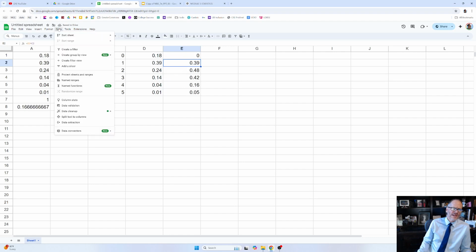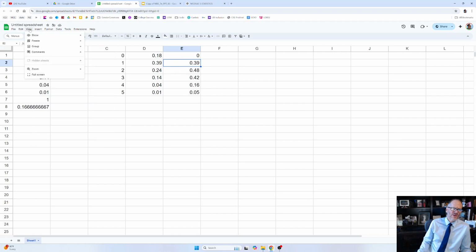And so Control backtick is view, show, formulas right here. Control backtick. You see that? Control backtick will show me my formulas. And so what I have here is all those formulas.